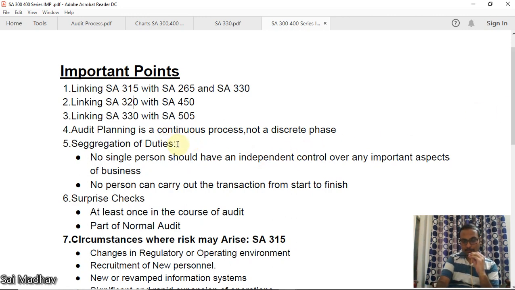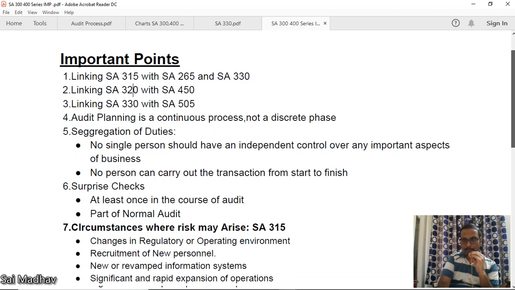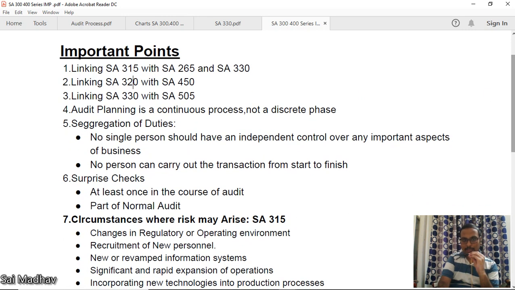Segregation of duties. What segregation means is distributing or allocating. No single person should have independent control over any important aspect of the business. That means if one person is recording journal entries, some other person should verify and post the entries, so that one person should not be able to carry out the flow.